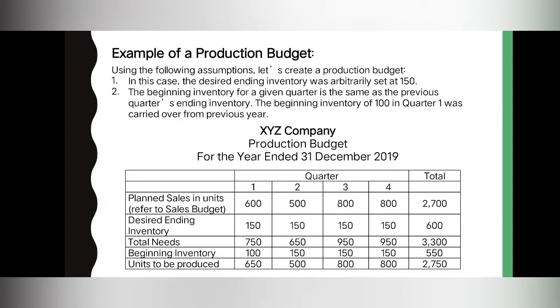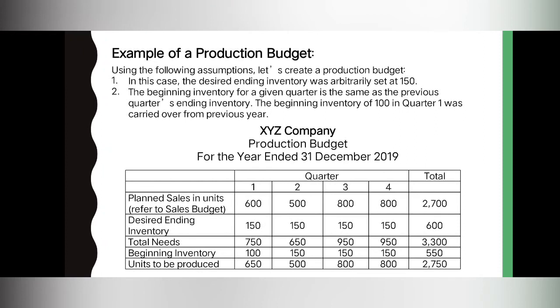For the second assumption, the beginning inventory for a given quarter is the same as the previous quarter's ending inventory. Kaya kung napapansin ninyo, from the beginning inventory of the second quarter to fourth quarter, 150 lahat. Since yung ating ending inventory for this year is 150 for each quarter, kaya ito rin yung magiging beginning inventory natin for each quarter, except sa first quarter. Kasi sa first quarter, we will have 100 as the beginning inventory. Bale, this 100 class is the ending inventory of the previous quarter or of the previous year.